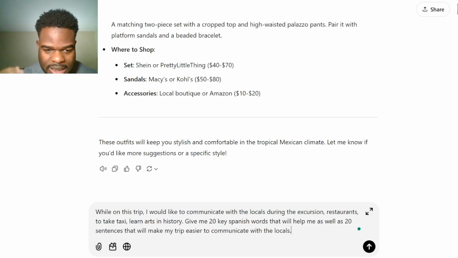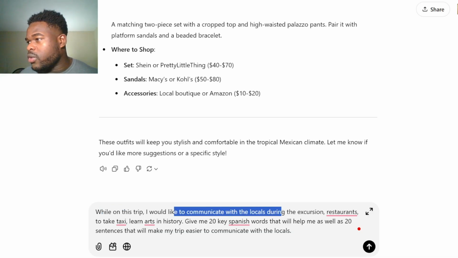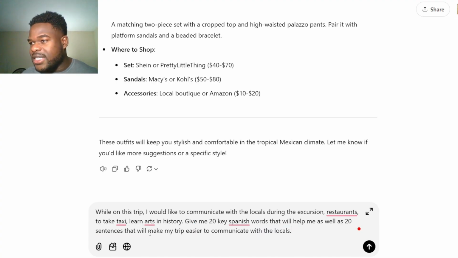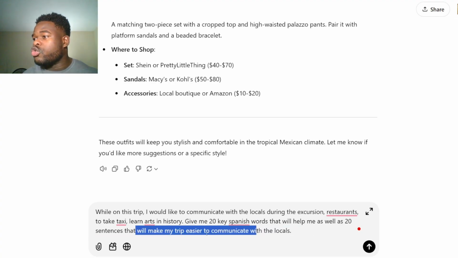But ChatGPT is here to help you with your education, learning a language, whatever you need. So here's the next one. While on this trip, I would like to communicate with the locals during the excursions, at restaurants, to take taxis, and to learn arts and history. Give me 20 key Spanish words that will help me, as well as 20 sentences that will make my trip easier to communicate with the locals.